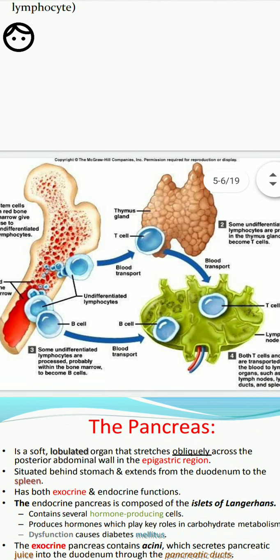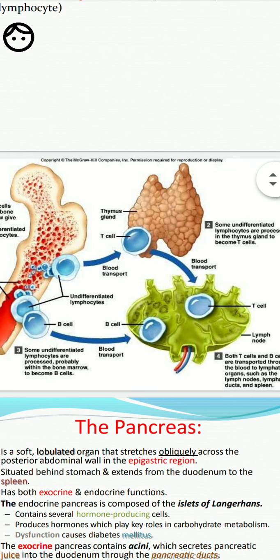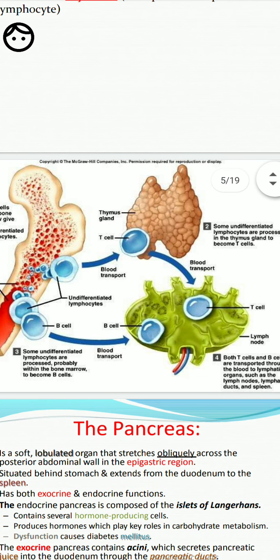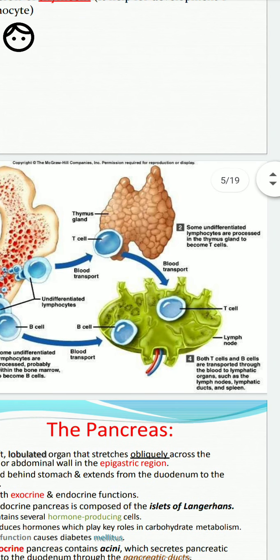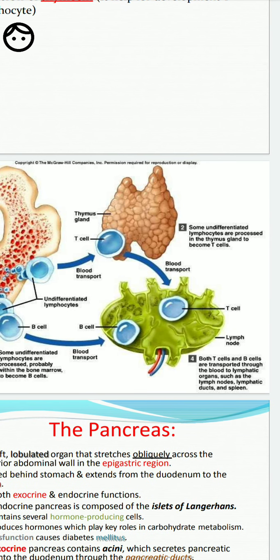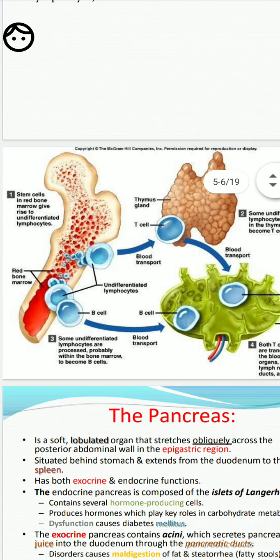This is the structure of the thymus and its function. Undifferentiated lymphocytes are processed in the thymus gland and become T cells. Generally our immune cells are T cells and B cells, and B cells are produced in the bone marrow. These are all undifferentiated lymphocytes.